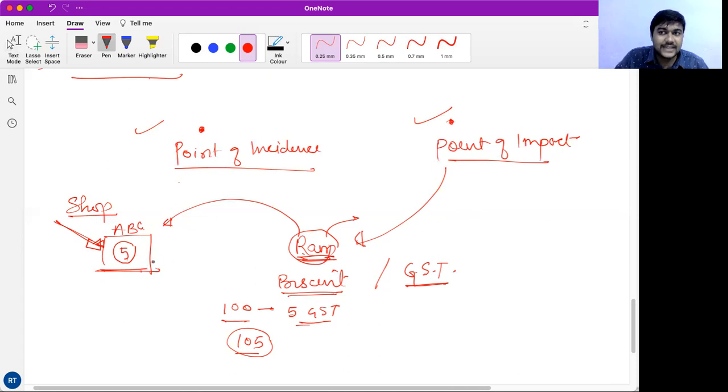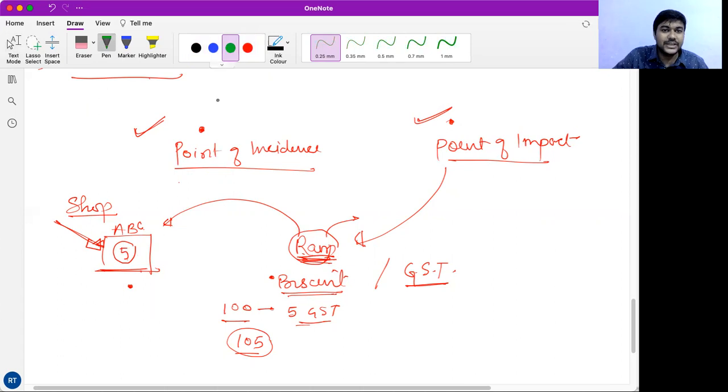So in indirect tax, the point of incidence and point of impact are at two different places. Though all the indirect taxes are levied or collected from the businesses, shop, petrol pump, etc., ultimately they have to be paid by the individual and the customer.